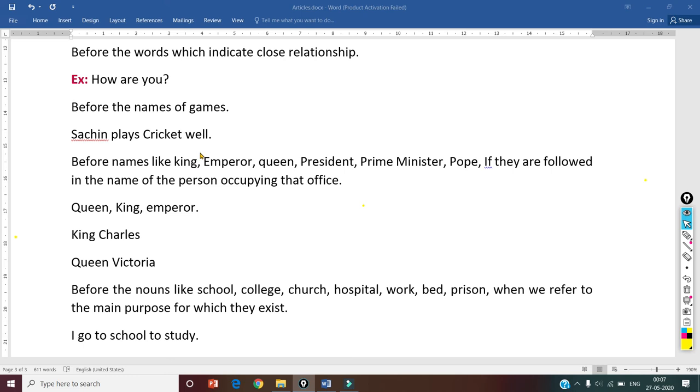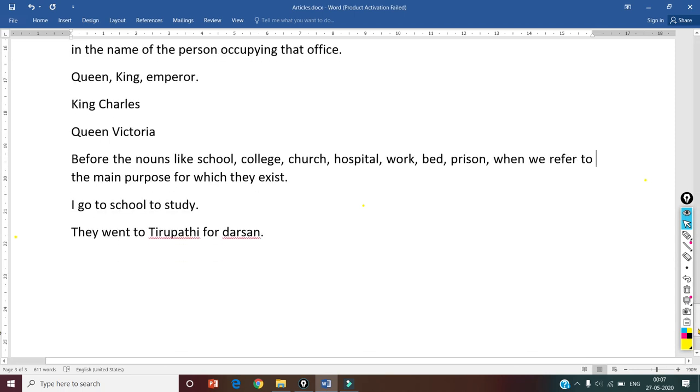Okay, before names like king, emperor, queen, president, prime minister, pope. Okay, see, before these names also we should not use the king, the emperor. We should not say like that if they are followed in the name of the person occupying that office. Queen, king, emperor. Okay, we should not use any article before them. King Charles, Queen Victoria. Okay, we can say like that, but the King Charles, the Queen Victoria, we should not say.